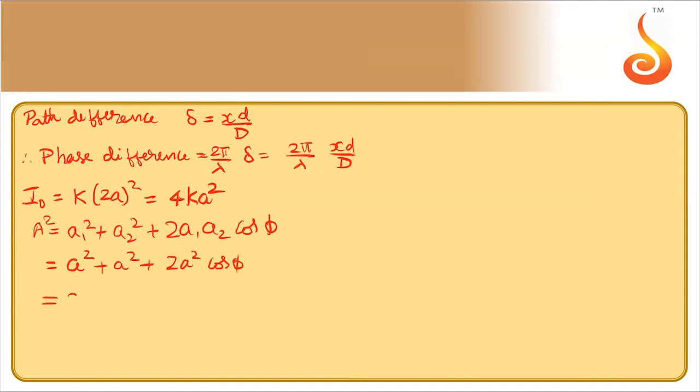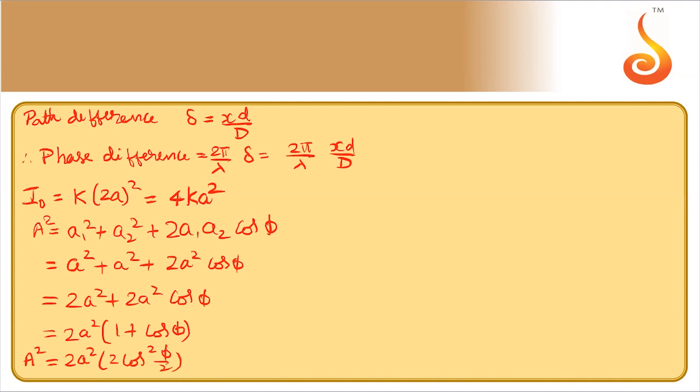That is 2A square plus 2A square cos phi. 2A square can be taken common: 1 plus cos phi. 1 plus cos phi is 2 cos square phi by 2. So it is 2A square into 2 cos square phi by 2.